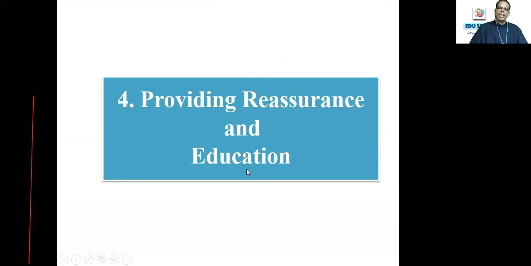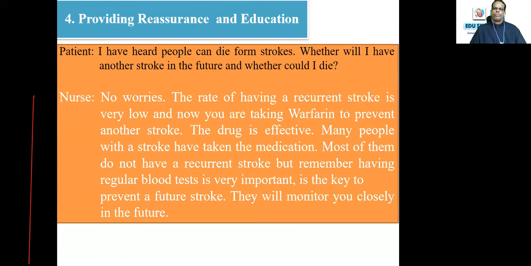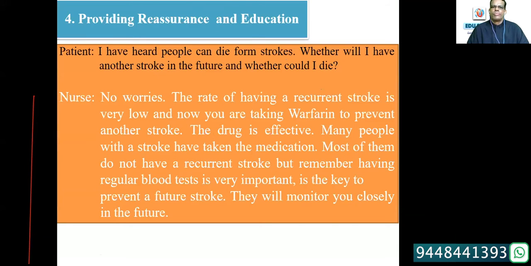The 4th stage is providing reassurance and education. Patient: I have heard people can die from strokes. Will I have another stroke in the future, and could I die? Nurse: No worries. The rate of having a recurrent stroke is very low, and now you are taking warfarin to prevent another stroke.